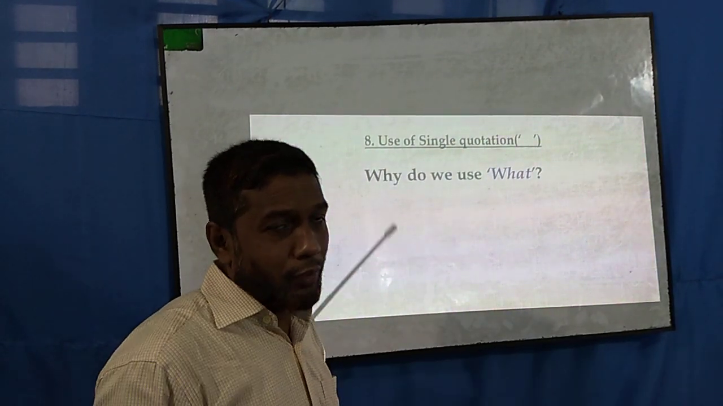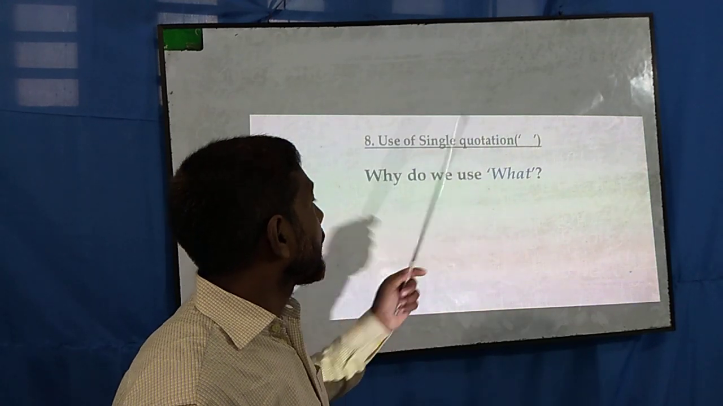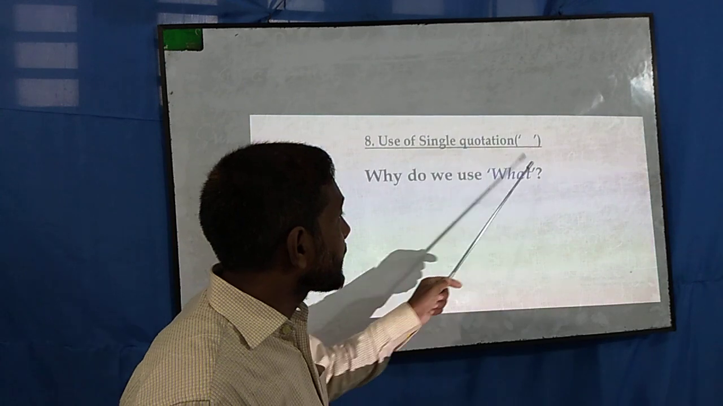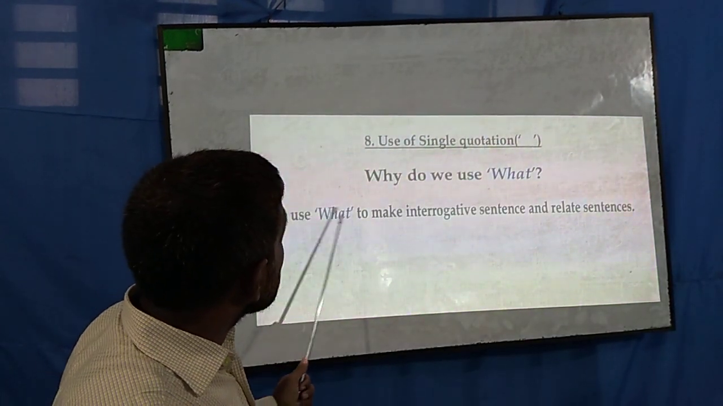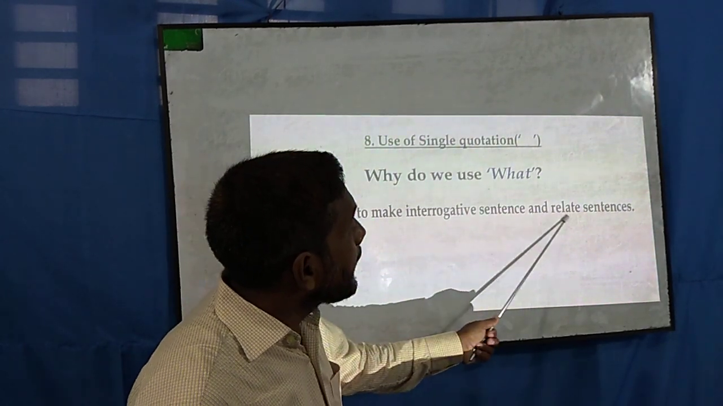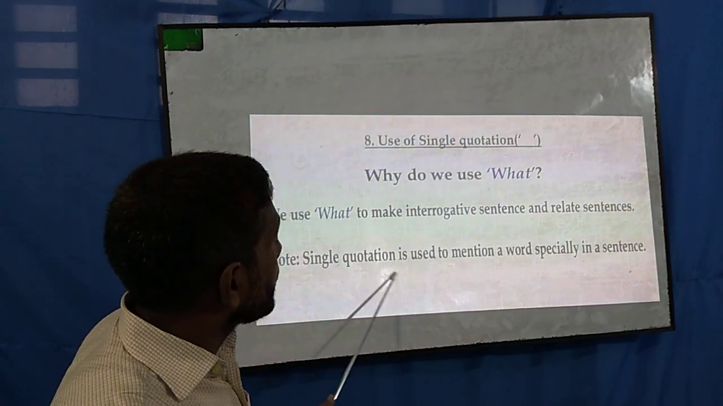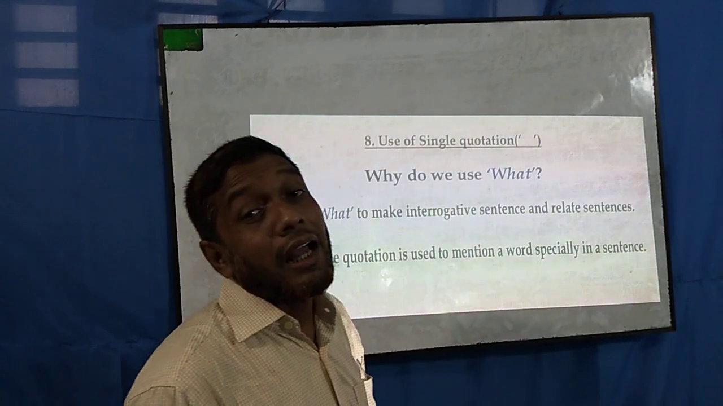Now this is rule number 8, the use of single quotation. This is not inverted comma, dear students. When we use a single one, it is called a quotation. So what are the rules? We use it to make interrogative sentences and related sentences. So a single quotation is used to mention a word especially in a sentence.